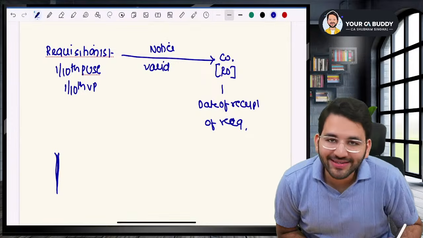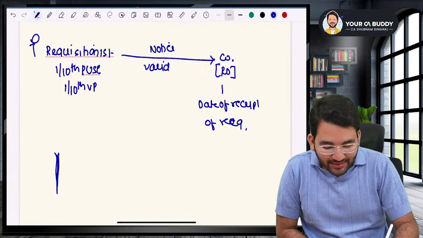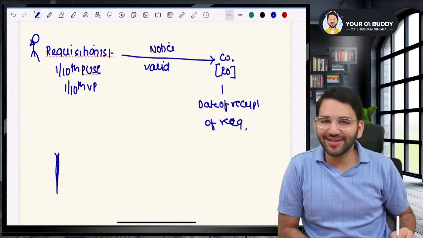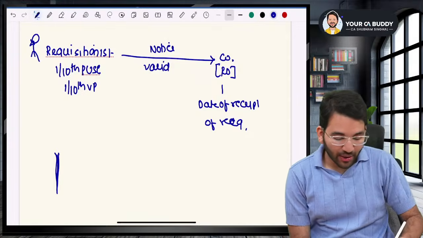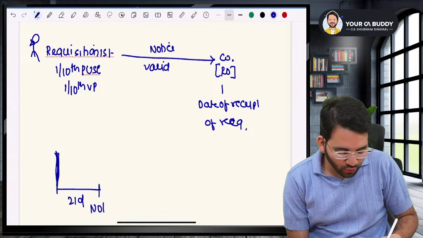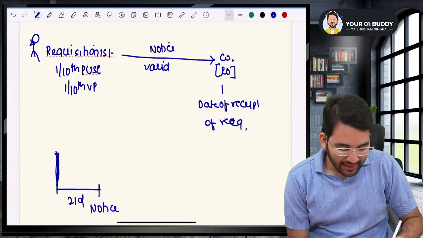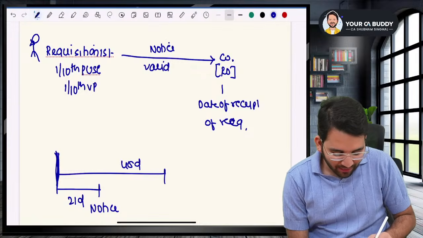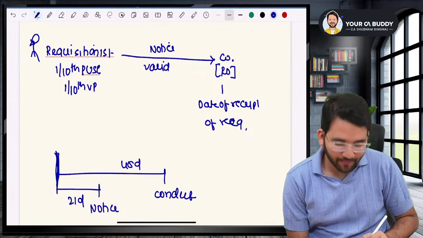Okay. Now, guys, listen to me very carefully. What are these shareholders asking for? These shareholders want an EGM. So, law says that once you receive this requisition, within 21 days, you will have to send a notice for the general meeting. And then within 45 days, you will have to conduct a general meeting.